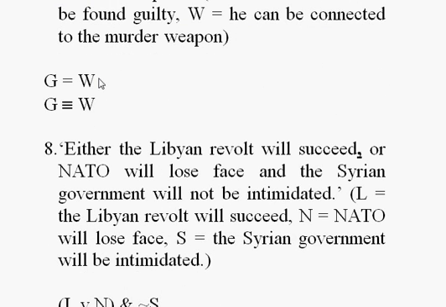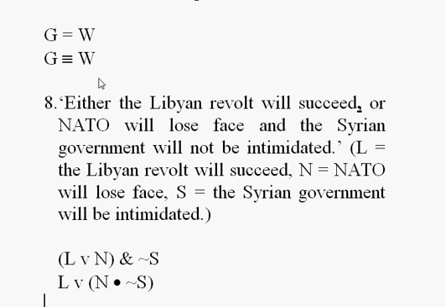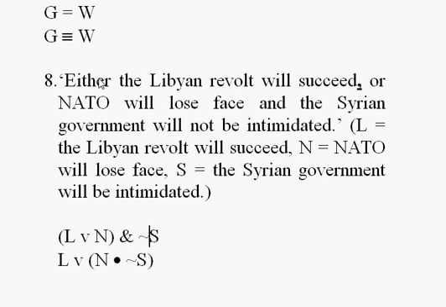Either the Libyan revolt will succeed or NATO will lose face and the Syrian government will not be intimidated. Well, we have either-or, so we know "or" is going to be a wedge. And then we have NATO will lose face and the Syrian government will be intimidated. Now, this could go like this. It could go L wedge N, ampersand tilde S.